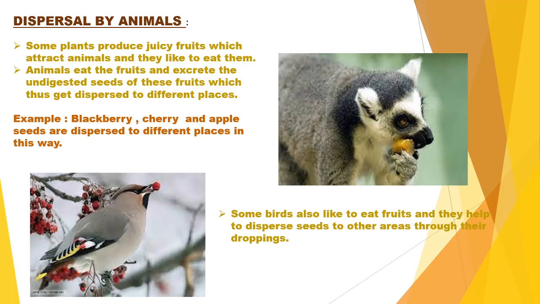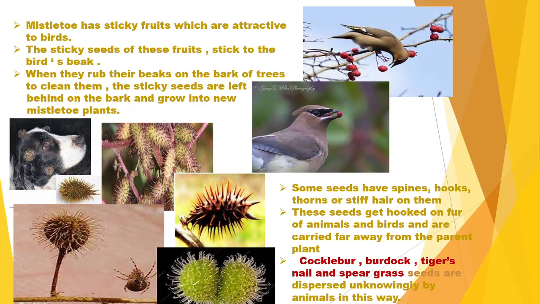So all other animals as well as some birds help the seeds to be migrated. Now, we can take the example of a plant called the mistletoe. They have a sticky fruit, and in the picture you can see the mistletoe fruits. It is sticky in nature, and it is attractive to birds. The sticky seeds of these fruits stick to the bird's beak, as you can see in the diagram here.